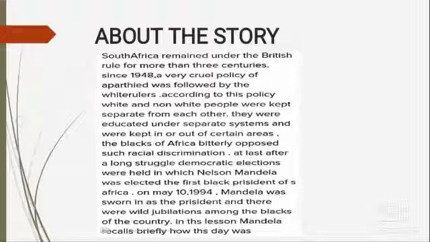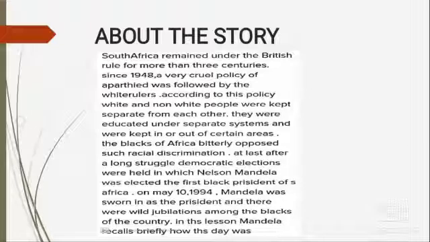The blacks of Africa bitterly opposed such racial discrimination. At last, after a long struggle, democratic elections were held in which Nelson Mandela was elected the first black president of South Africa. On May 10, 1994, Mandela was sworn in as the president and there were wild jubilations among the blacks of the country.